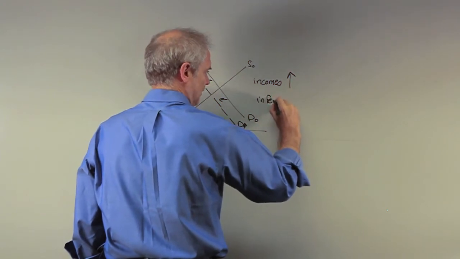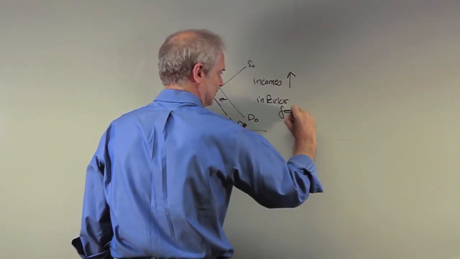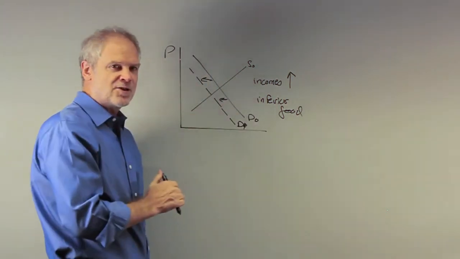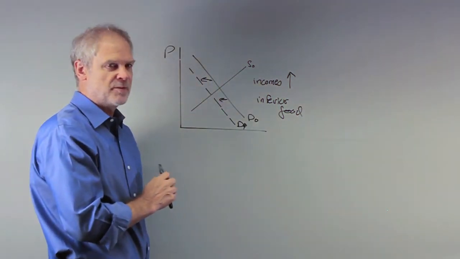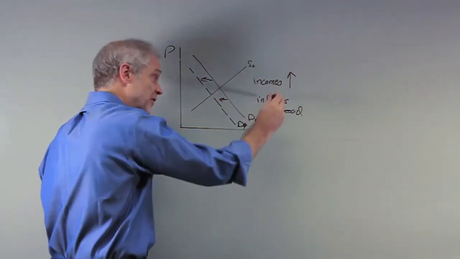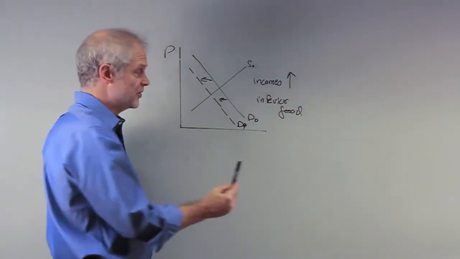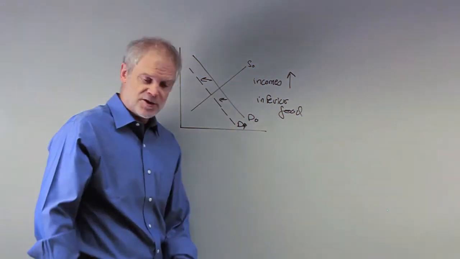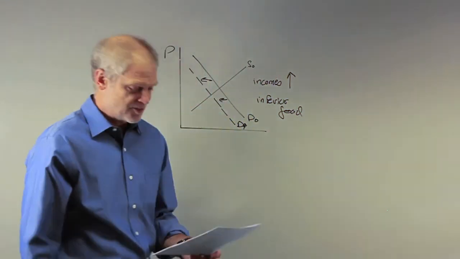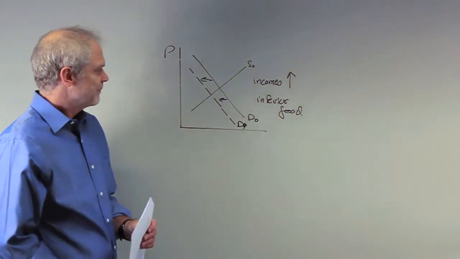Inferior good. Again, inferior goods simply mean the demand curve moves in the opposite direction from income. Income rises, demand for an inferior good falls. Income falls, demand for inferior goods rises. So in recessions, people probably eat more soup than they do when things are expanding. All right, we'll stop there.